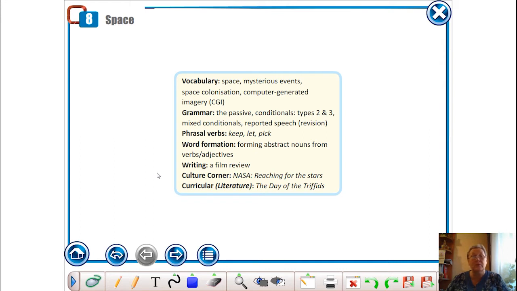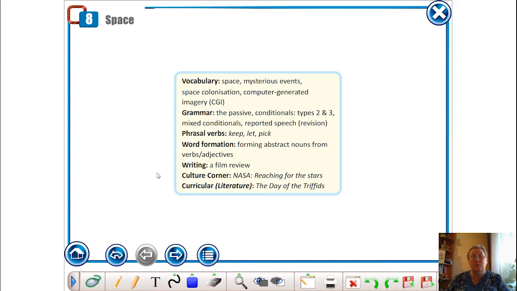mixed conditionals, reported speech revision. We'll learn phrasal verbs keep, let, pick. And you'll study how to form words, forming abstract nouns from verbs and adjectives. You will learn how to write a film review, and as for Culture Corner, we'll study information on the topic of NASA, reaching for the stars.